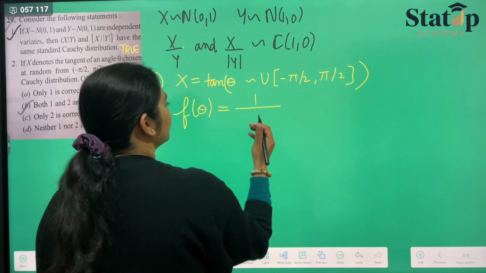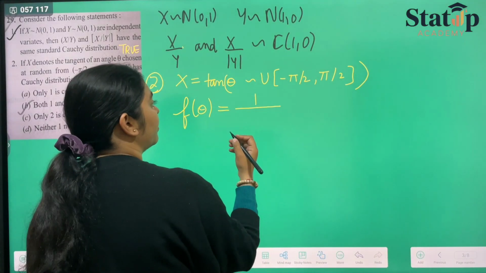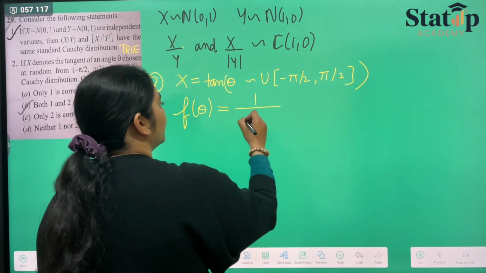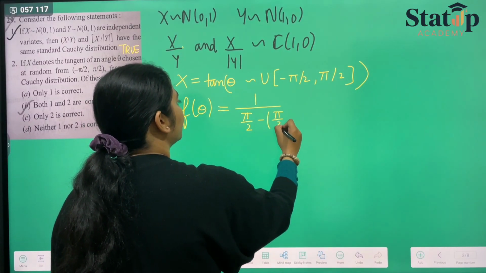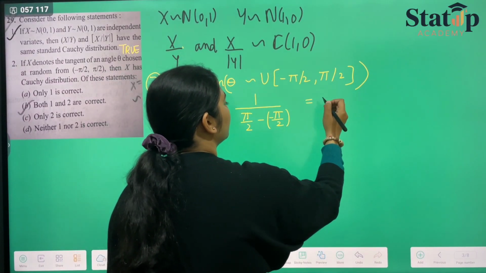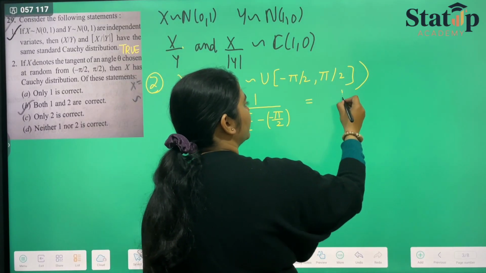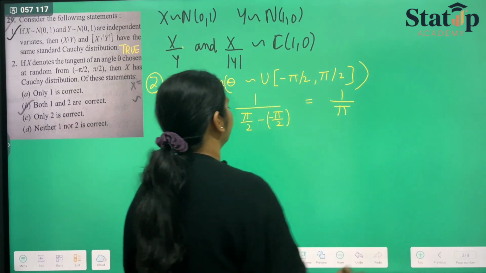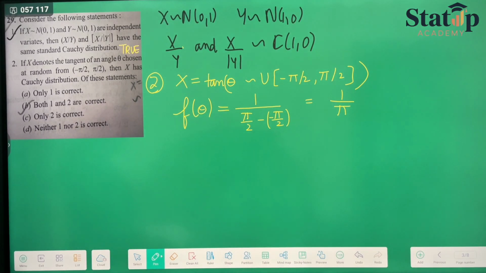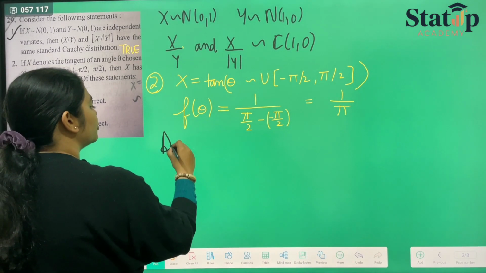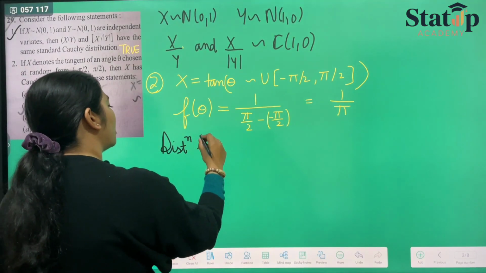So f of theta, the PDF of theta, means 1 upon b minus a. B is pi by 2 and a is minus pi by 2, so it will be equal to 1 upon pi by 2 plus pi by 2, which will be 1 upon pi. So this is our PDF of theta. Now we have to calculate the distribution function of x. So let us calculate the distribution function of x.